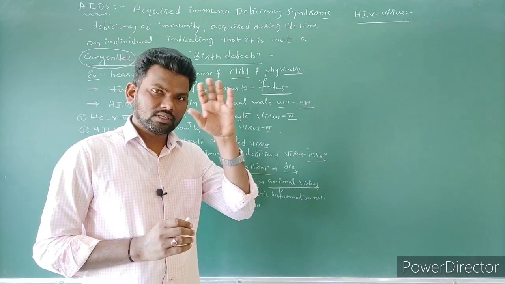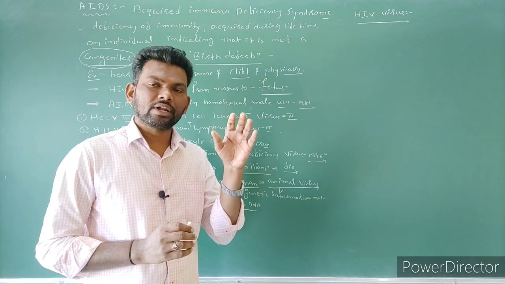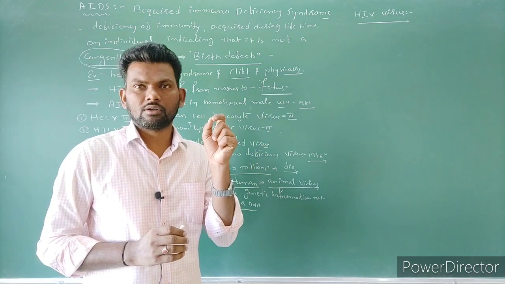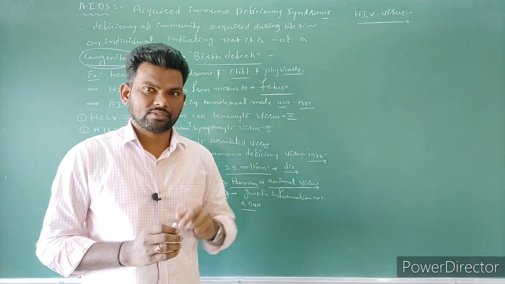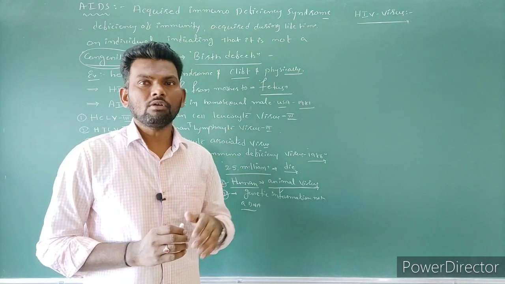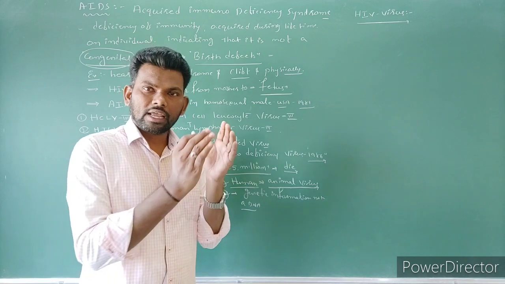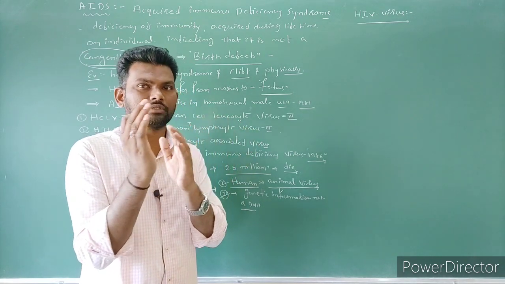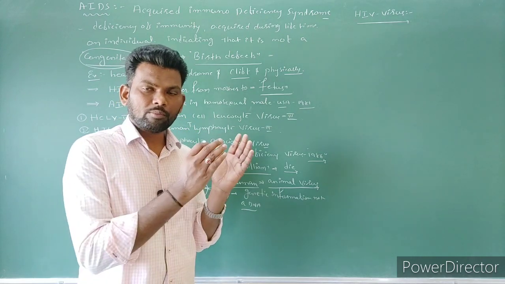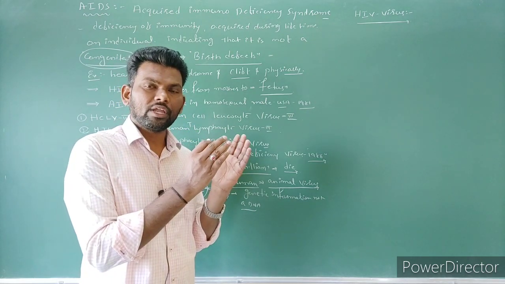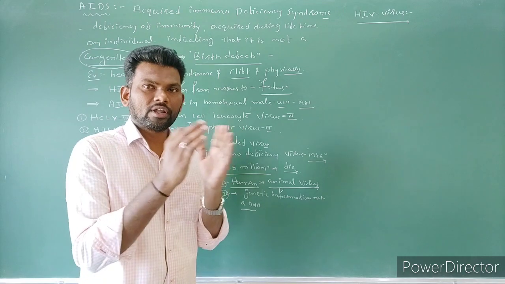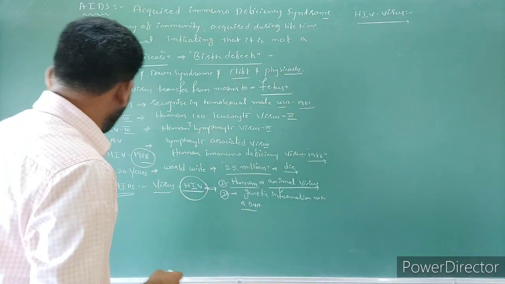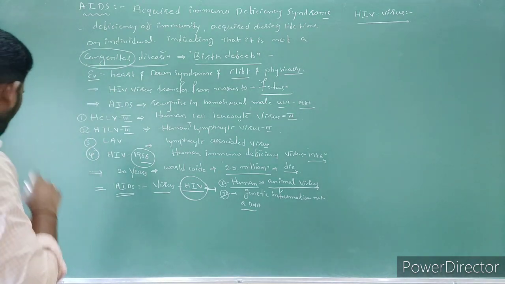Along with this capsid coat, there are also some small spikes on the outer surface, which are made up of glycoproteins. The inner protein coat proteins and the outer proteins are different. The inner protein coat is made up of P24 and the outer is made up of P18. So this is the information regarding the structure.